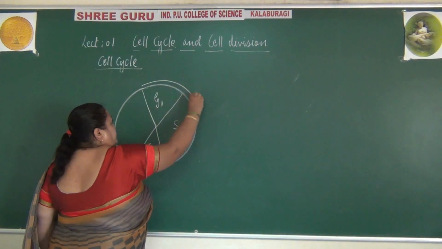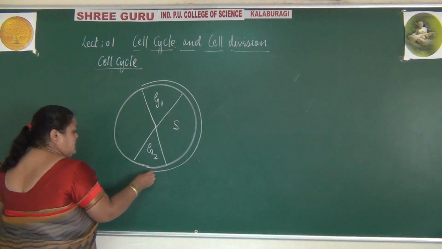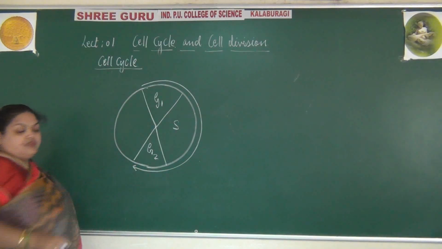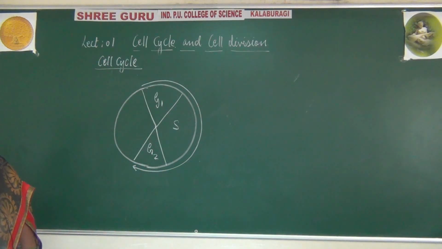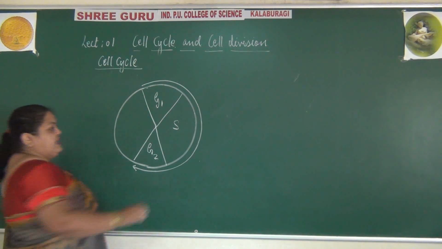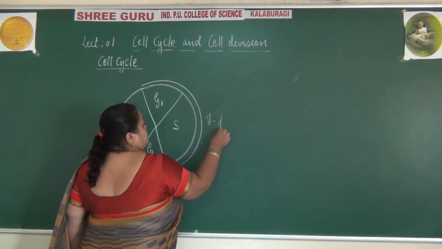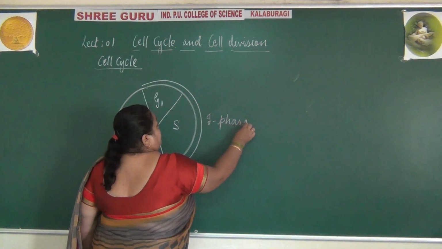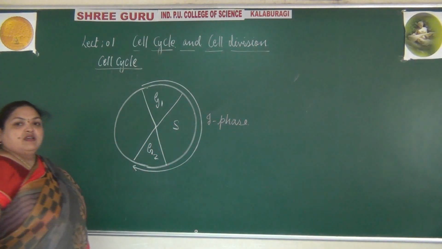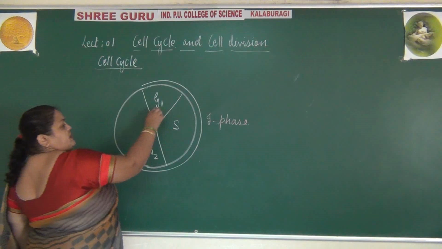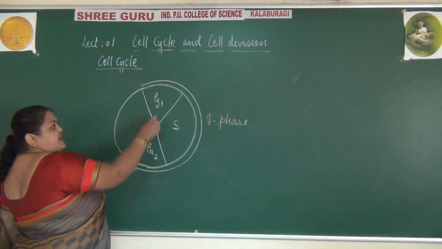This stage of the circle is known as I phase, which is interphase.